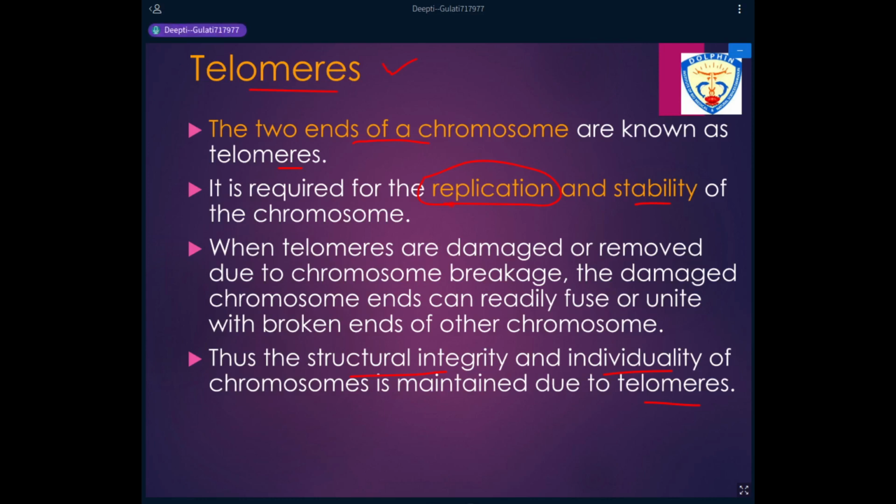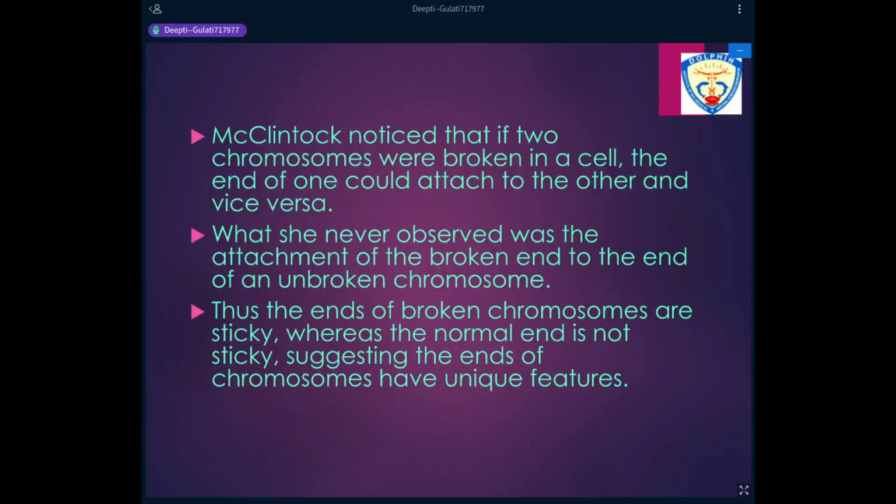So the discovery of these telomeres was done when Barbara McClintock studied them and found that if the end of the DNA is broken, if there is any chromosomal breakage in the DNA, these broken ends can fuse to each other, which normal chromosomes will not do.